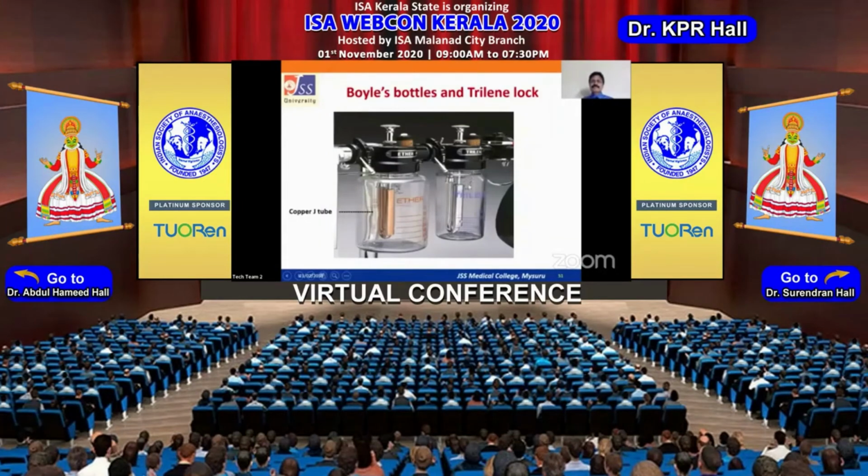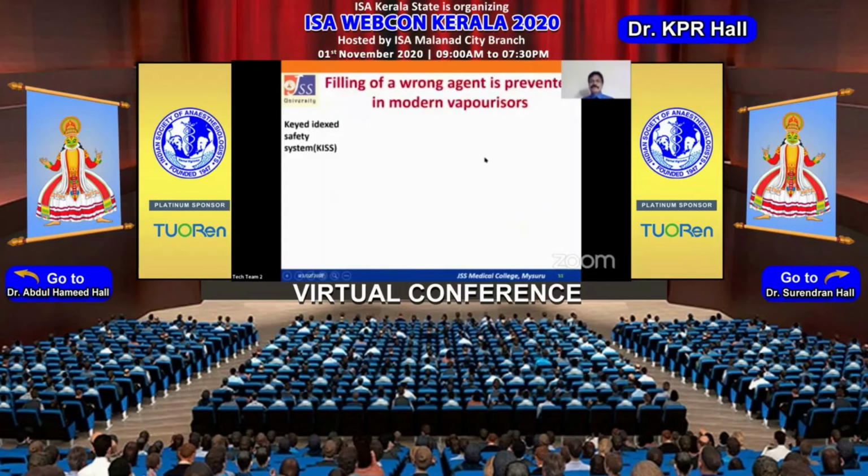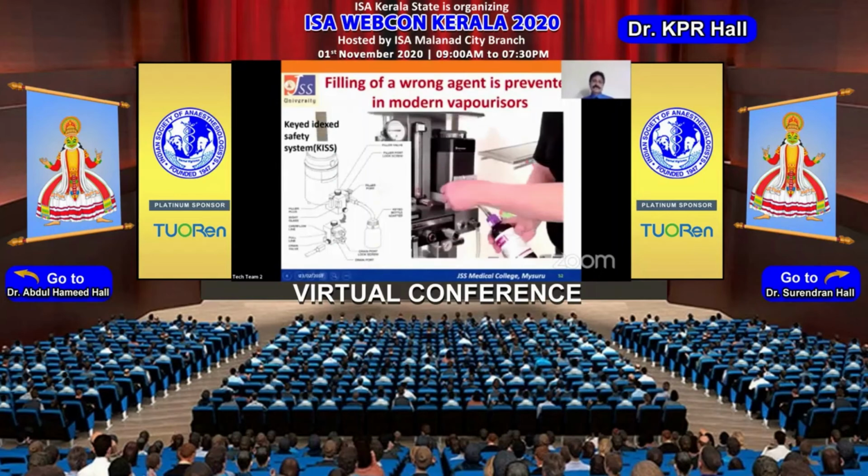Trilene reacts with soda lime and can produce a neurotoxic agent called phosgene. So in the older machines, to prevent the production of this phosgene, if you are using trilene, the trilene lock will see that you will not be able to open up the closed circuit. Or if you are using the closed circuit, you will not be able to open up the trilene vaporizer. With the modern workstations, the vaporizers do have a key indexed safety system for filling them, so you can prevent the wrong agent being filled in those vaporizers.